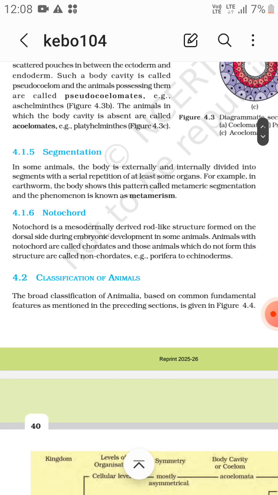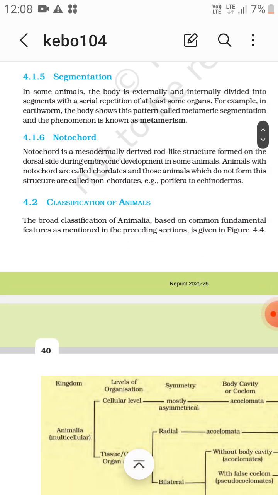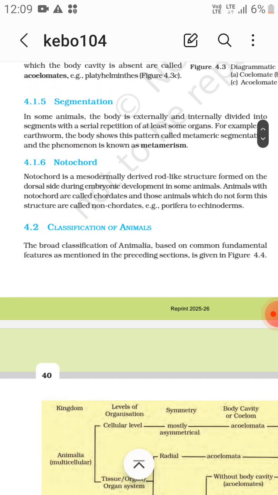Okay, now segmentation. In some animals, the body is internally divided into segments with a serial repetition of at least some organs. For example, in earthworm, the body shows this pattern called metameric segmentation, and the phenomenon is known as metamerism. Notochord is a mesodermally derived rod-like structure formed on the dorsal side during embryonic development in some animals.